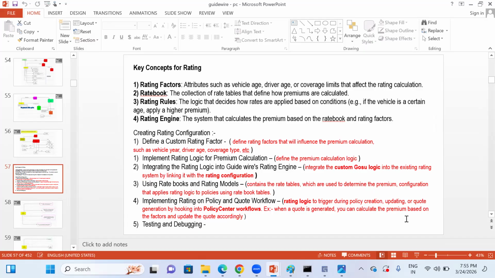Now, from a development point of view, when you want to do the rating configuration, what are the steps? This I am going to explain in the next session. What are the different rating configuration steps, etc. This part I'll be covering in tomorrow's session. Okay, got it?